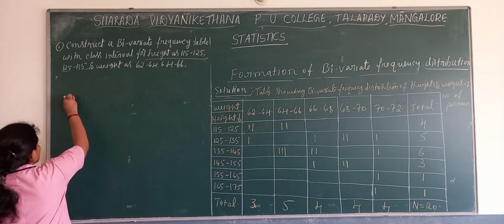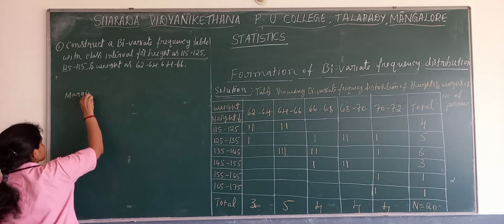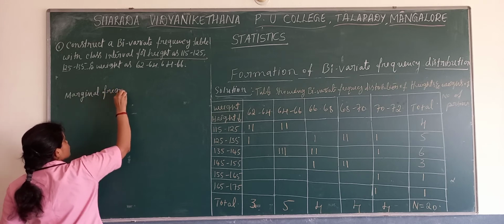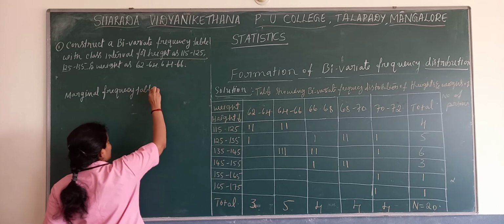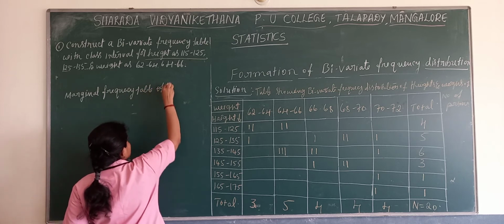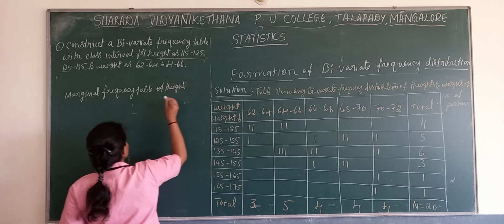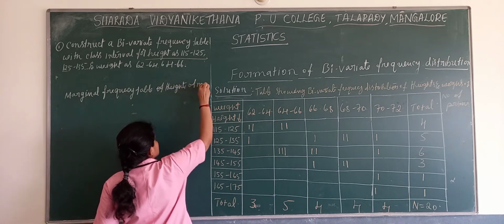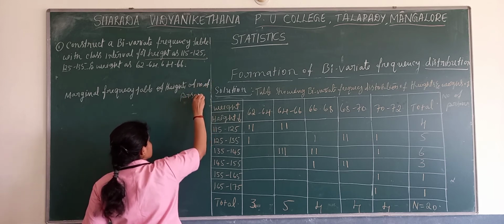Now firstly, marginal frequency table of heights of number of persons.